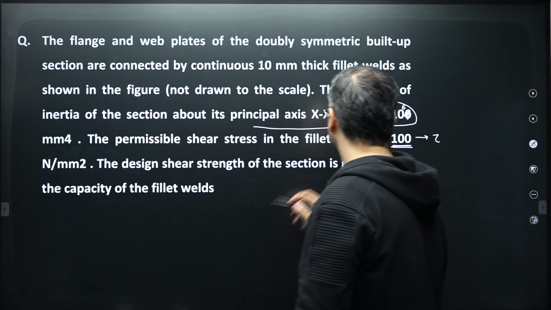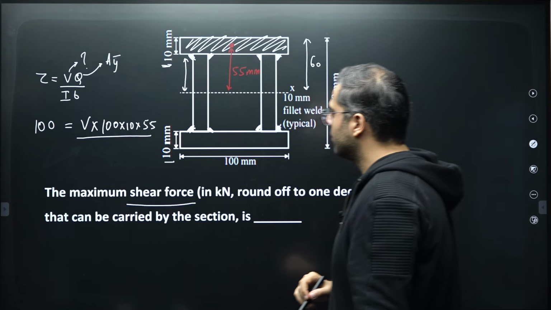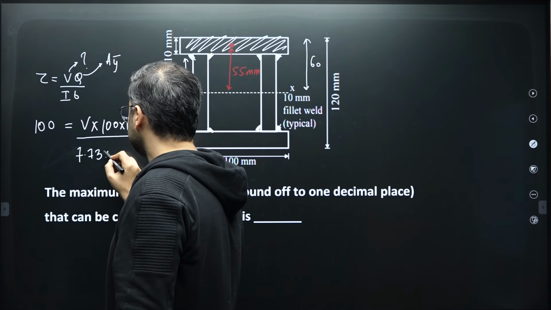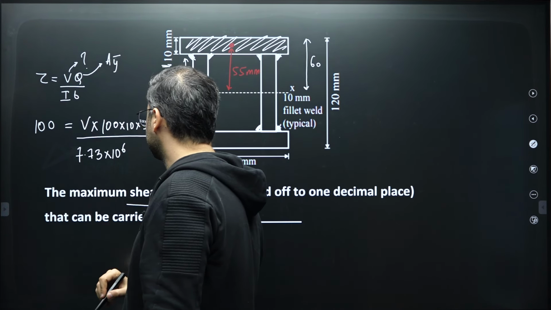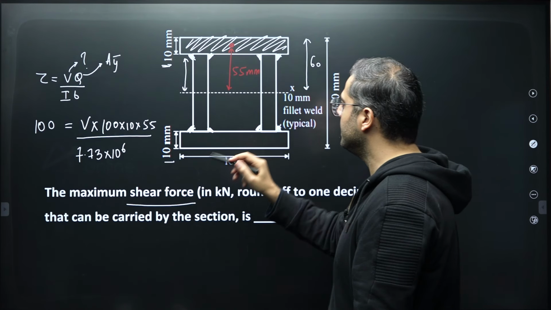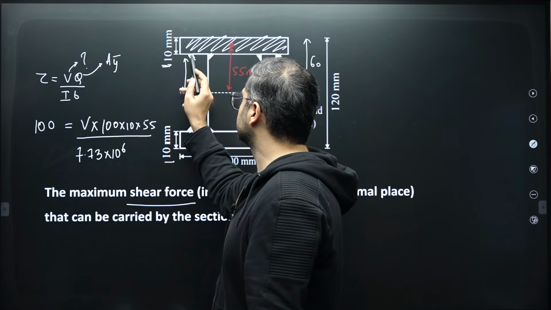Moment of inertia is given to us in the question, 7.73 into 10 to the power 6. And width, the B value over here will be considered as the thickness of this weld, right? So this B will be equal to 4 times throat thickness.